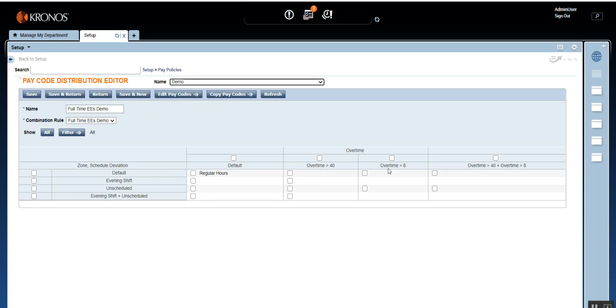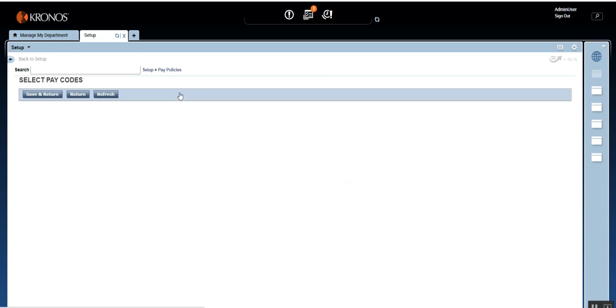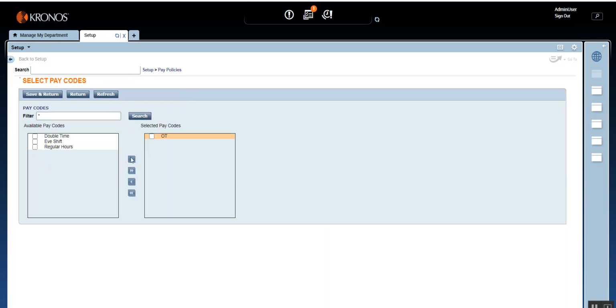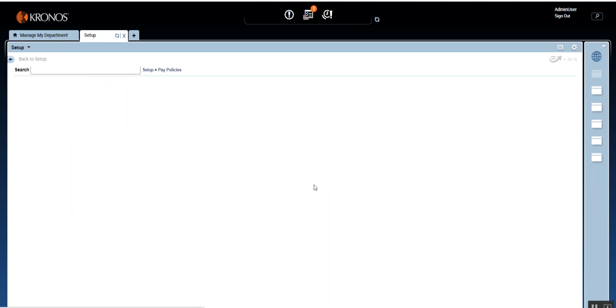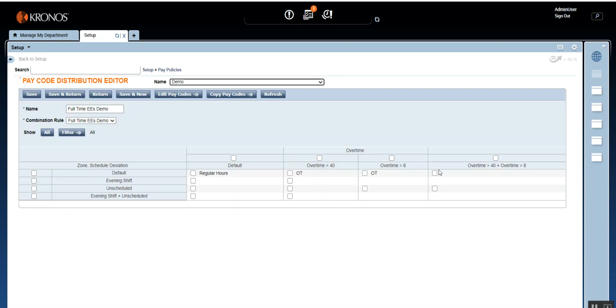If the pay code is the same for over 40 and over 8 as well, you can select both the pay codes, which is the same. But if it is 1.5 for over 8 and 2.0 double time for over 40, then you may have to give a different pay code. I am selecting the same pay code here, which is the overtime. There you go. And you can give the same pay code here as well, which is for the same situation if it happens.